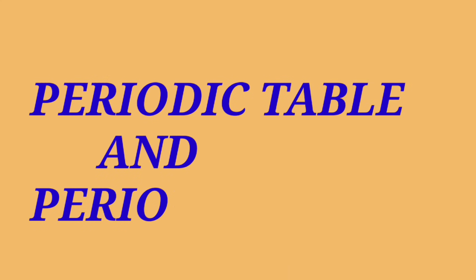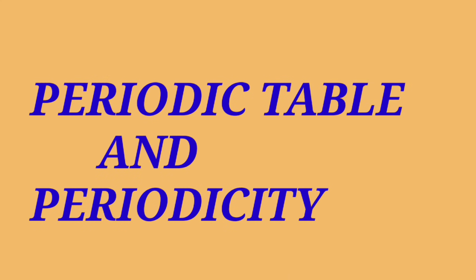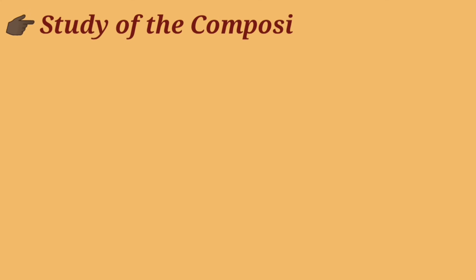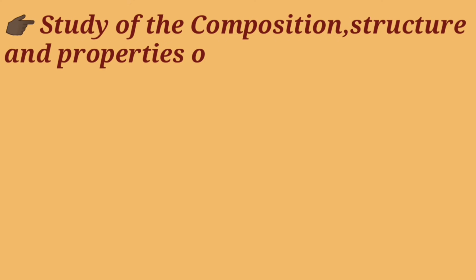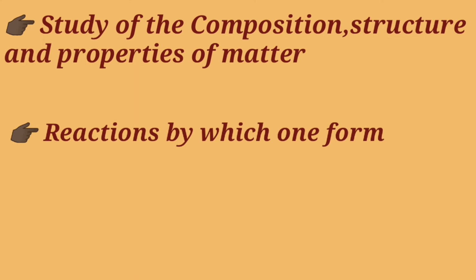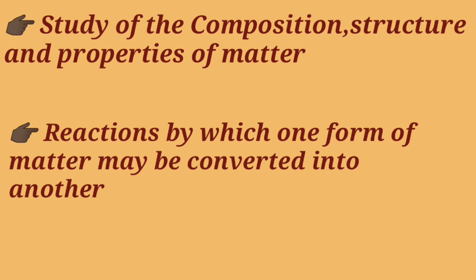Students, in our class 1, we have started with Chemistry Paper 1, Unit 2, in that second chapter, that is Periodic Table and Periodicity. We have seen that chemistry is defined as the study of the composition, structure, and properties of matter, and the reactions by which one form of matter may be converted into another form.